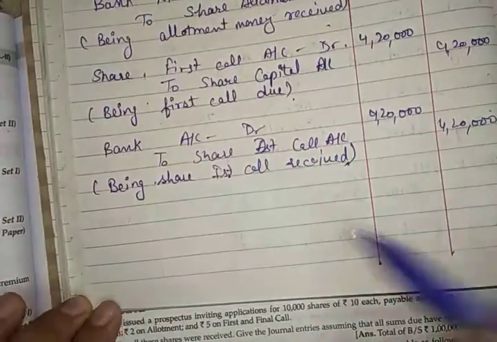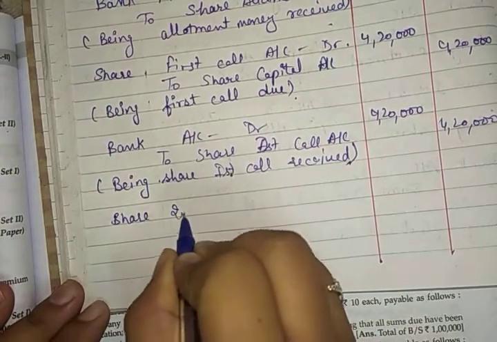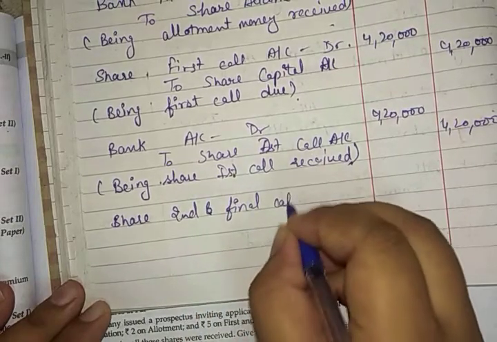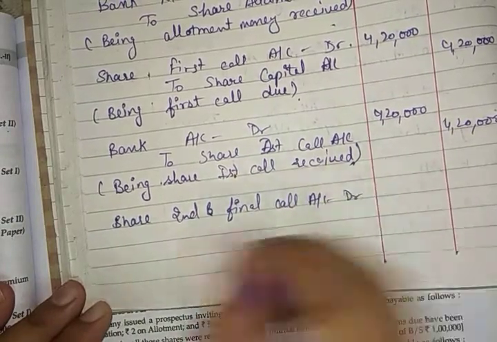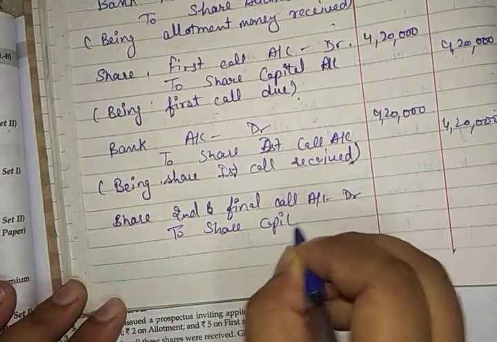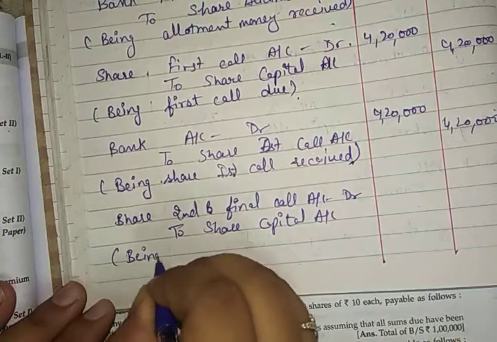So we will firstly make this final call due. Due means we will make a call for this final call. We will write it as share second and final call account debit to share capital. Here we have passed an entry for the call of the second and final call.